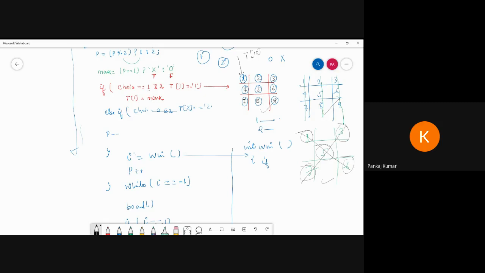So this way we can write it in C. In C++, we can go for the for loop. We can take a 2D array, then it is easy. If you're writing in Java, then some functions we can use directly. In Python, I don't know how to write this code.